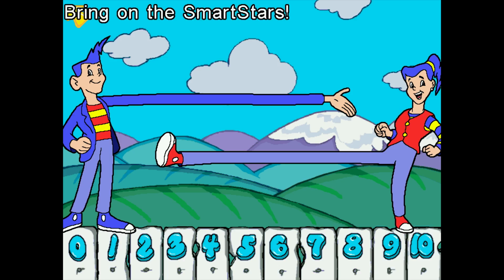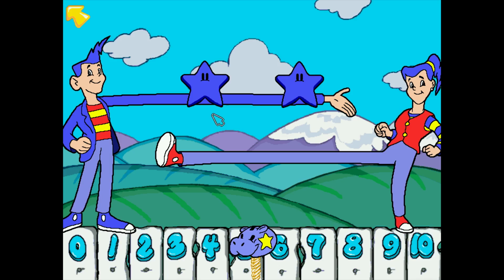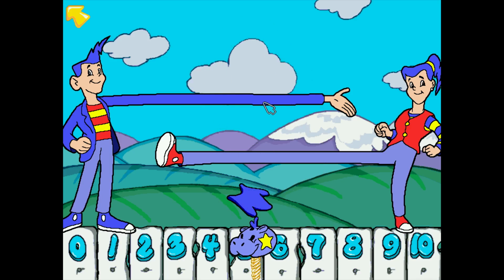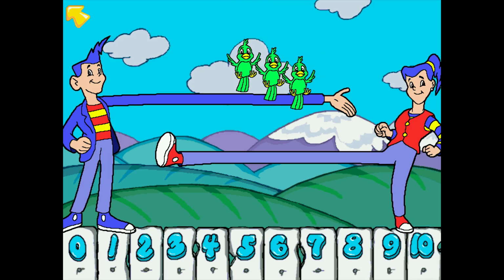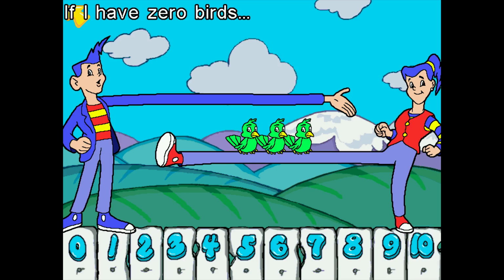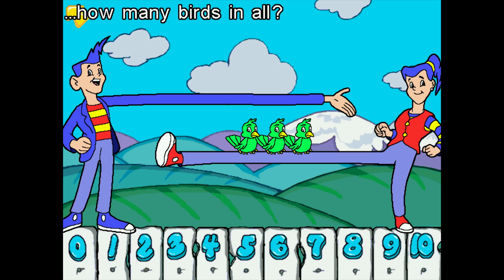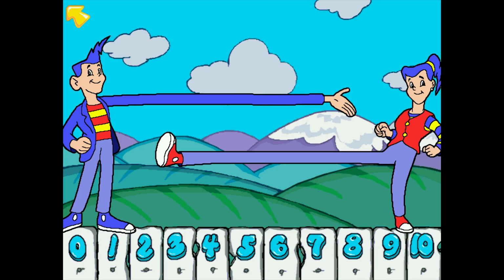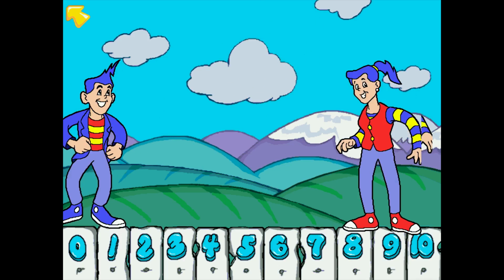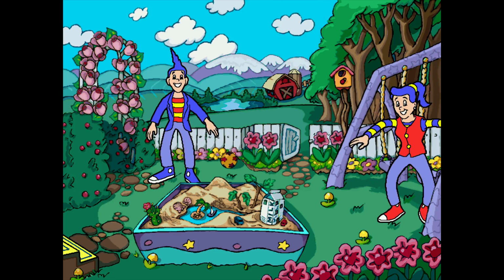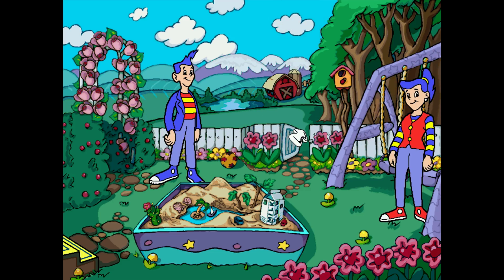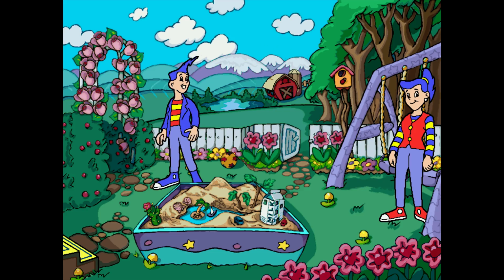Bring on the smart stars. So let's move on. Unless this is going to be some addition. If I have 0 birds and Becky has 3 birds, how many birds in all? Seems like it's just going to be addition. Which way is north? So then we move on further to this way.